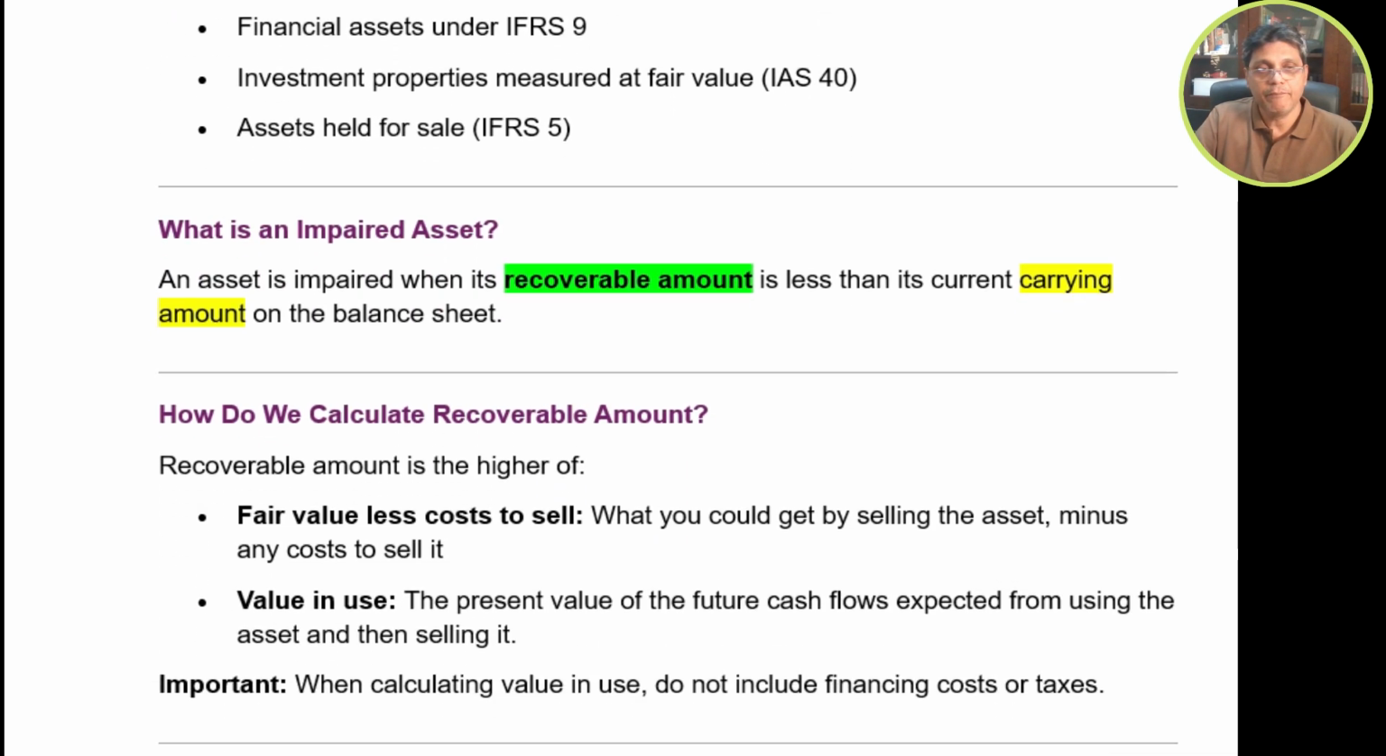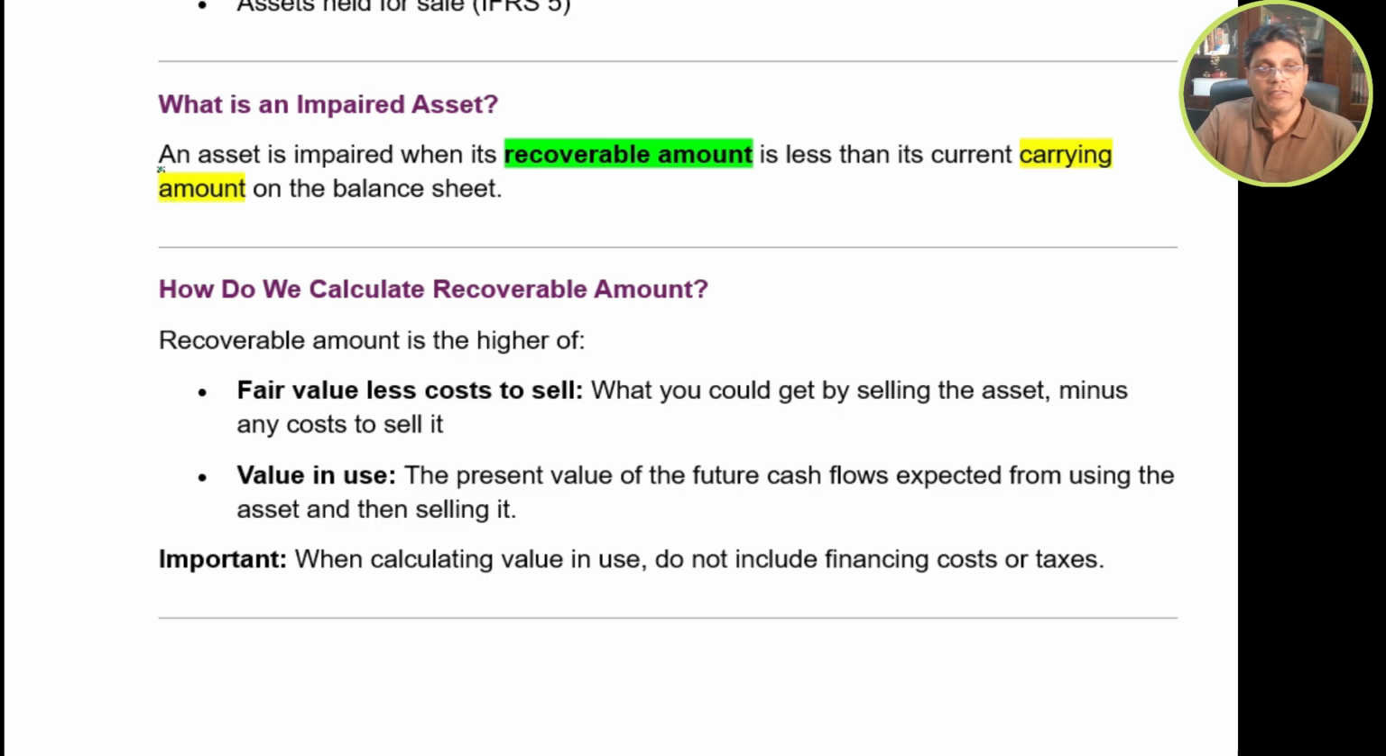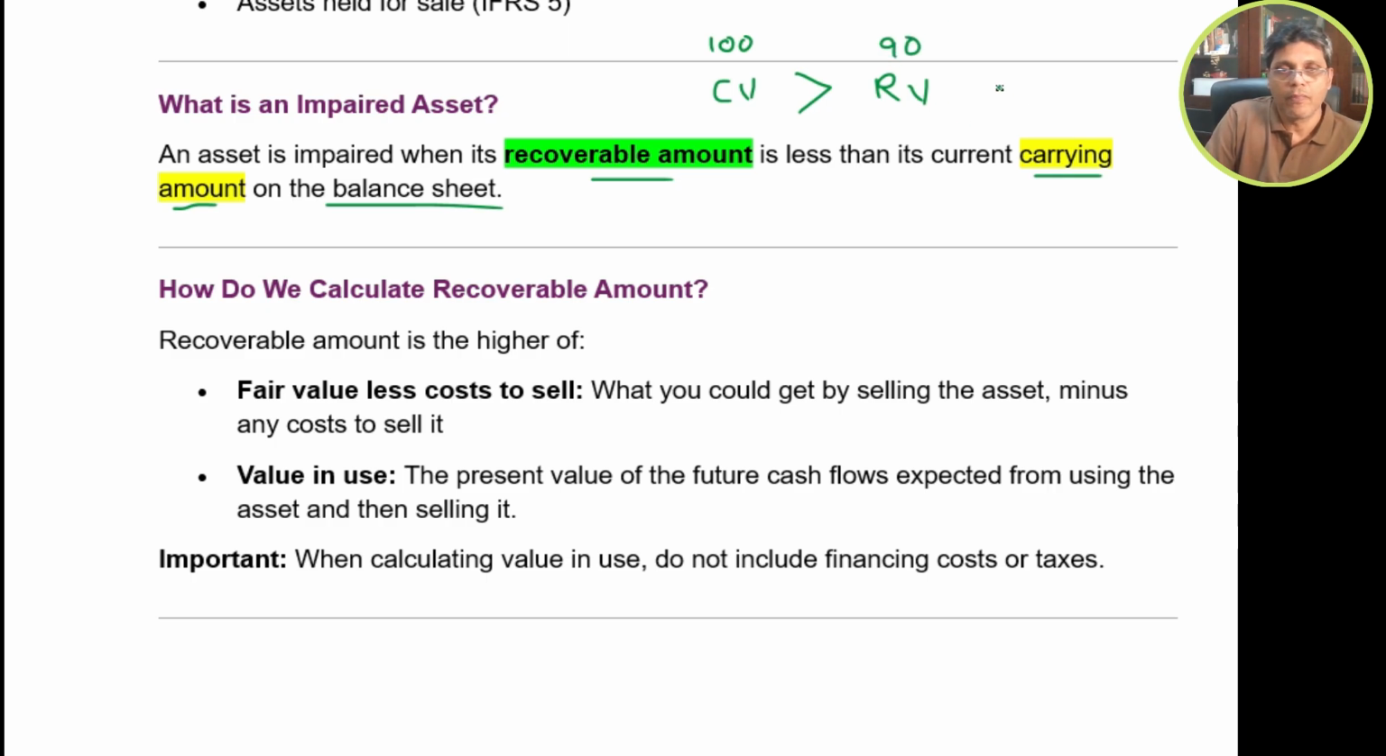Then what is an impaired asset? An asset is impaired when its recoverable amount is less than its carrying amount on the balance sheet. Let me explain: we need to compare the carrying value of the asset with the recoverable value. If the carrying value is more than the recoverable value, for example the carrying value is 100 and the recoverable value is 90, then we need to record an impairment of 10.